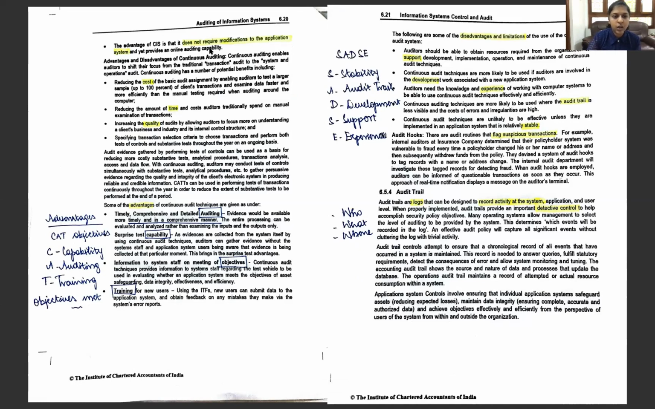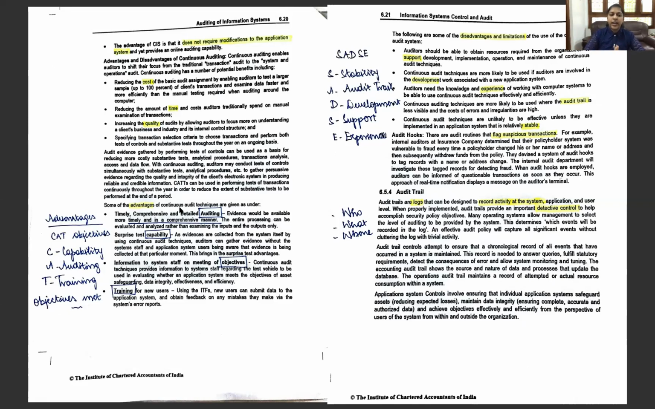Here we also have the advantages. The advantage of CIS is that it does not require modification to the application system. Just like our ITF, we're not modifying, or just like our SCARF, we're not introducing any embedded software. So this is an advantage that doesn't require modification. Next, what are the benefits? It reduces the cost, it saves the time, and the quality of audit is also increased. So these are the advantages of CIS.